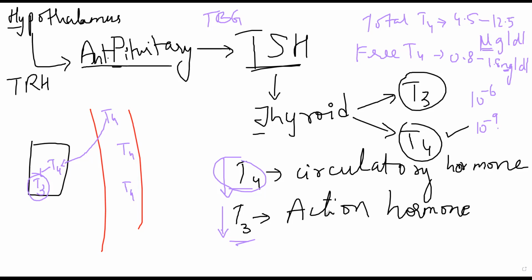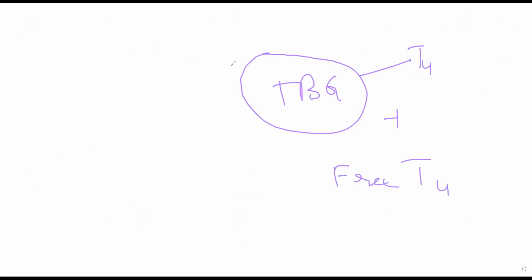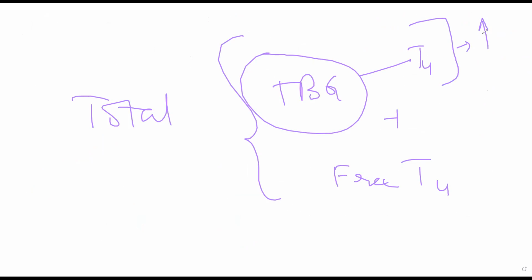only that will be able to enter into cell. ठीक है, if let us suppose this is the protein TBG, इसको अगर T4 अटैच्ड है, ठीक है, this plus free T4 in your blood, that will give you total T4, total amount of T4 in your blood. Most of the time this is much more higher in concentration when compared to this. ठीक है, free T4 का concentration बहुत कम रहता है आपके blood में when compared to TBG bound T4. TBG is thyroxine binding globulin.